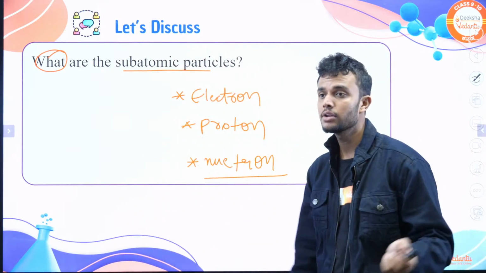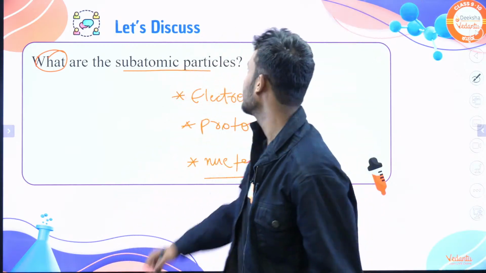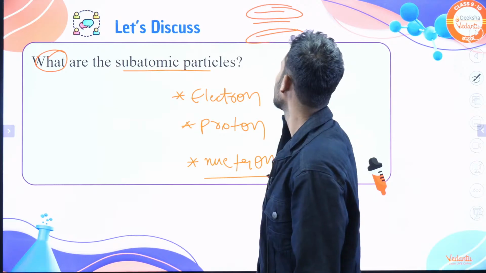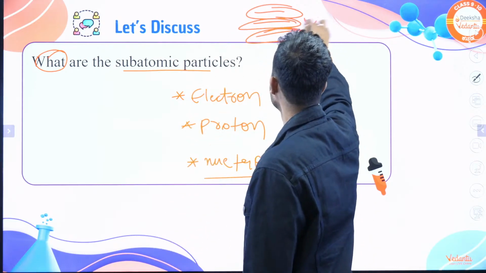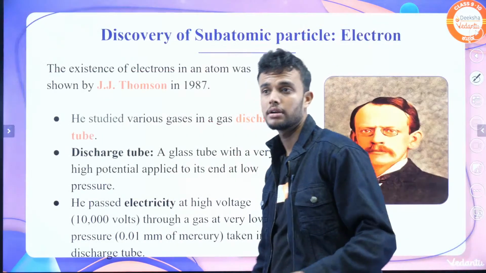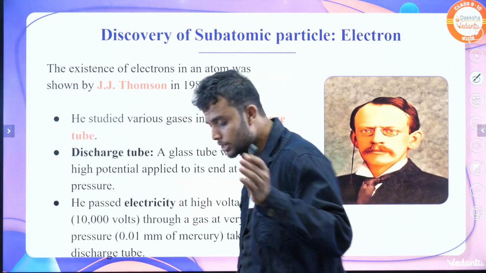neutral. We already know, in electrical lines, we have 3 wires, right? One is positively charged, one is negatively charged, one is a neutral wire. This neutral wire does not seem to help anything, but it is very important. It is very important. Next, move on to the discovery of subatomic particles. I already told you guys.